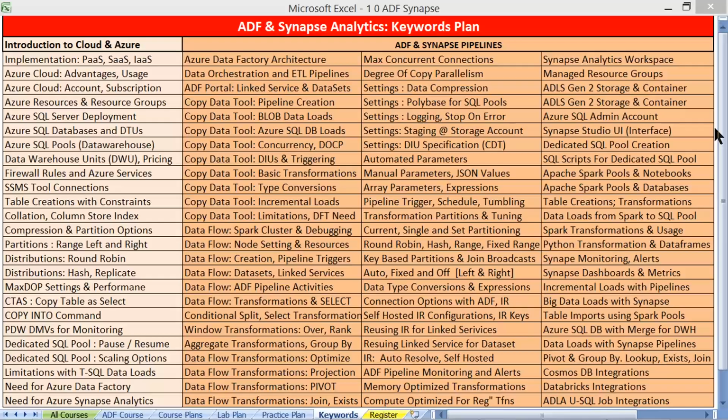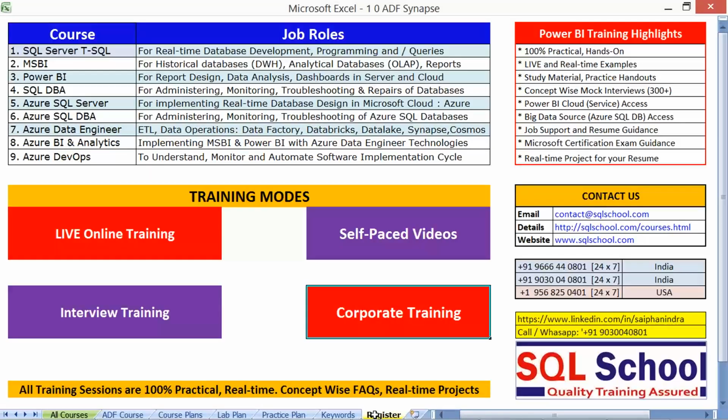With all this lengthy curriculum, you can opt for either live online training or on-demand video training. It is the same curriculum, same course plan.